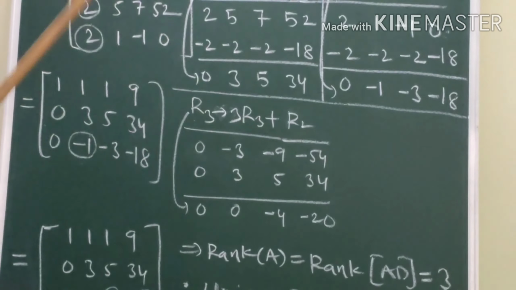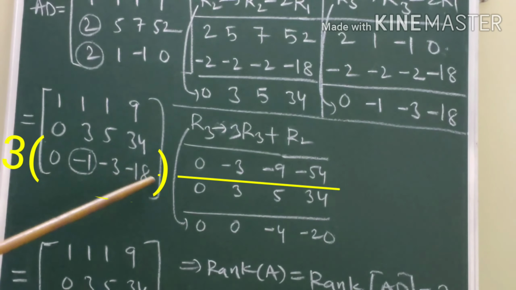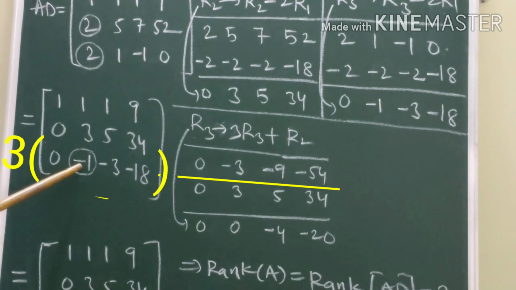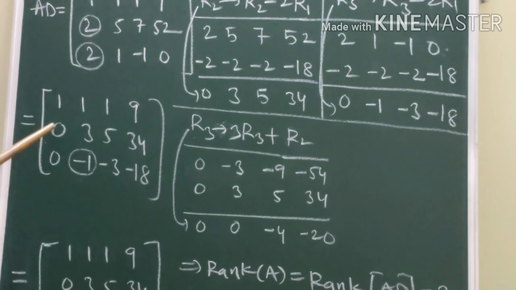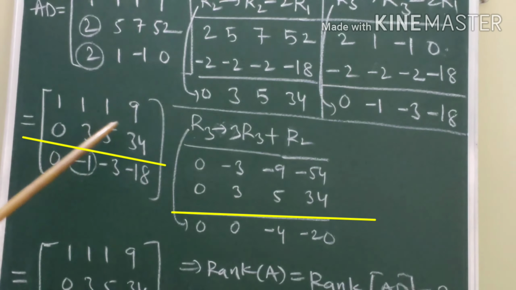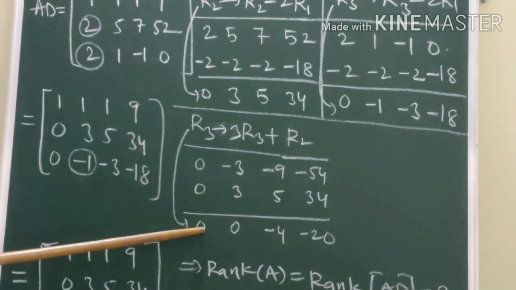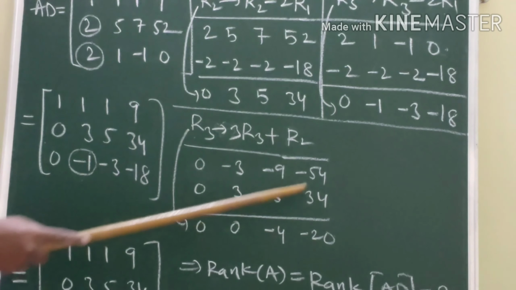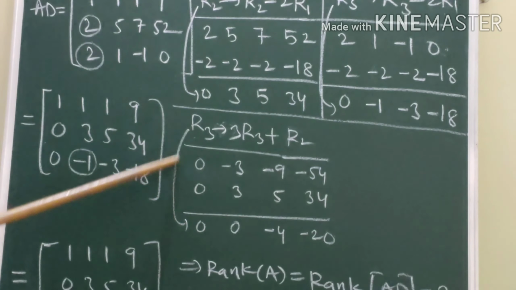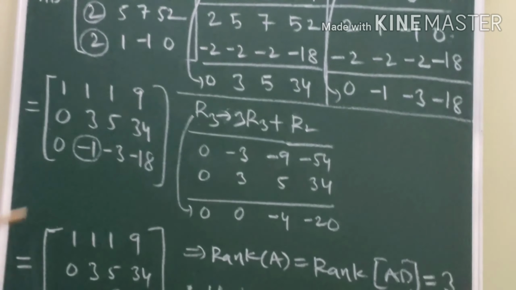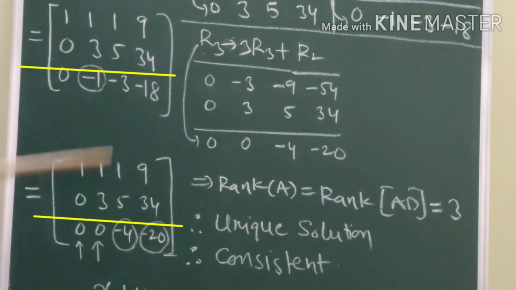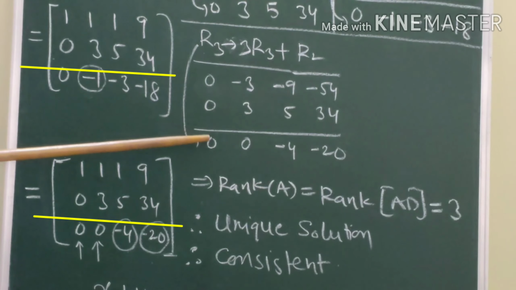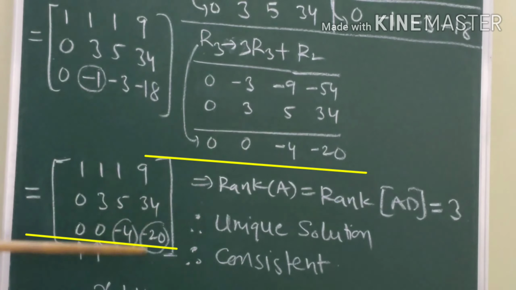What is 3R3? Multiply 3 with the third row. We get 0, 3 into minus 1, minus 3, 3 into minus 3, minus 9, 3 into minus 18, minus 54, plus R2. What is R2? 0, 3, 5, 34. By simplifying 0, 0, minus 4, minus 20. This is new third row. And finally we get first row 1, 1, 1, 9. Second row same 0, 3, 5, 34. Third row 0, 0, minus 4, minus 20.